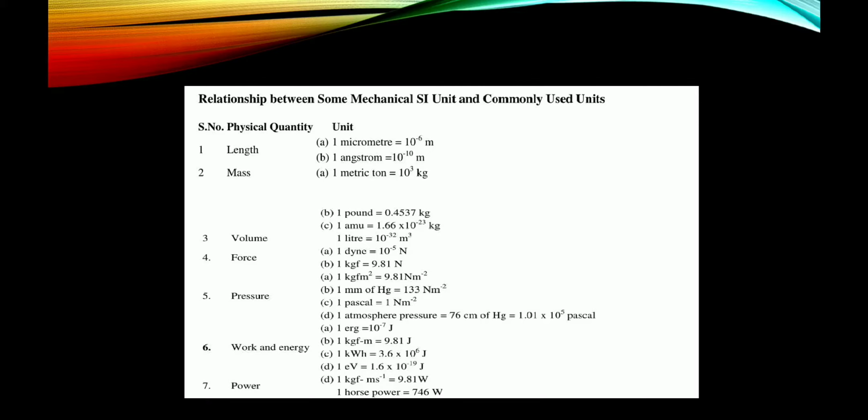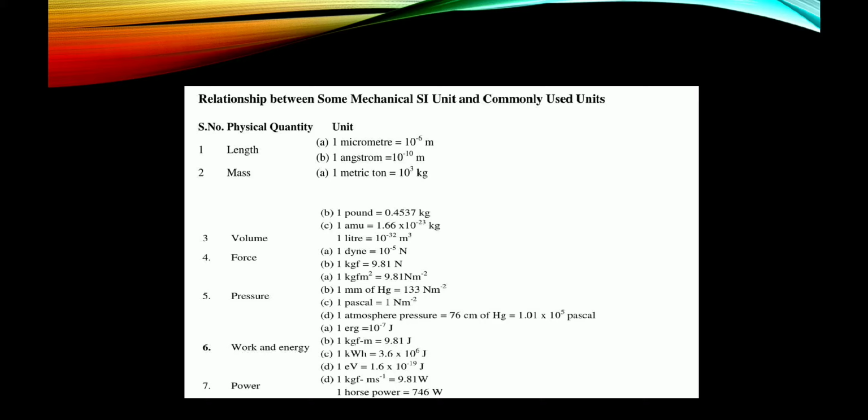That is mass. Volume. 1 pound is equal to 0.4537 kg and 1 atomic mass unit is equal to 1.66 × 10^-27 kg and 1 liter is equal to 10^-3 meter cube.